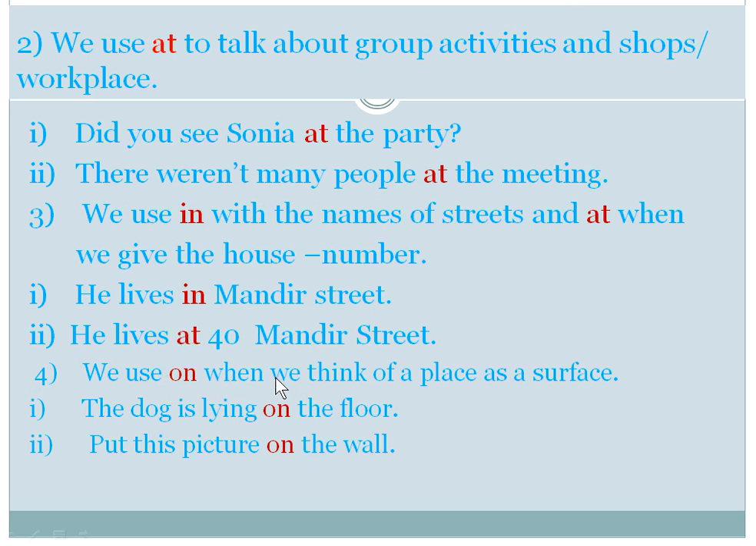We use on when we think of a place as a surface. The dog is lying on the floor. It means it is a solid, and we use on here. Wall is also a surface. We are talking about a surface and it is solid, so we use the preposition on here.